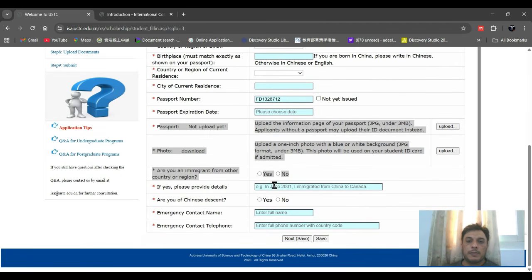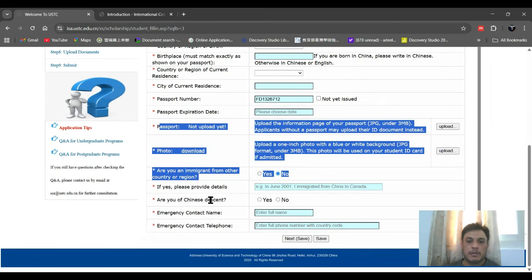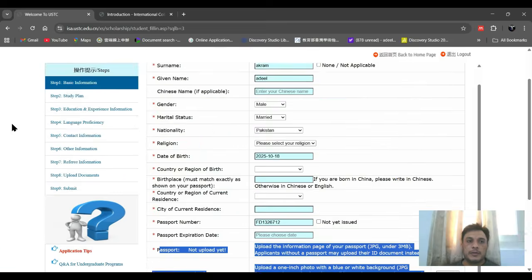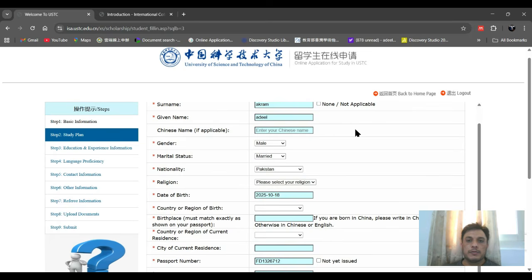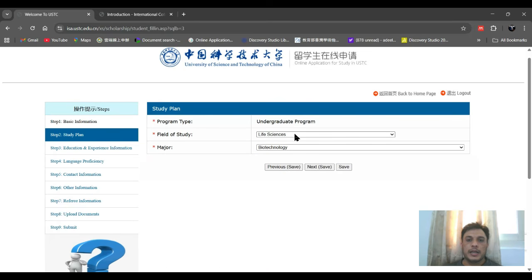And after that you have to provide the information about the descendants. If any one of your parent descendants are Chinese, so you can click on that thing. After that you have to go for the study plan, because we already chose the undergraduate, and here you can see that you can choose any program. For example, I choose artificial intelligence, and then you can save it and go for the next part,